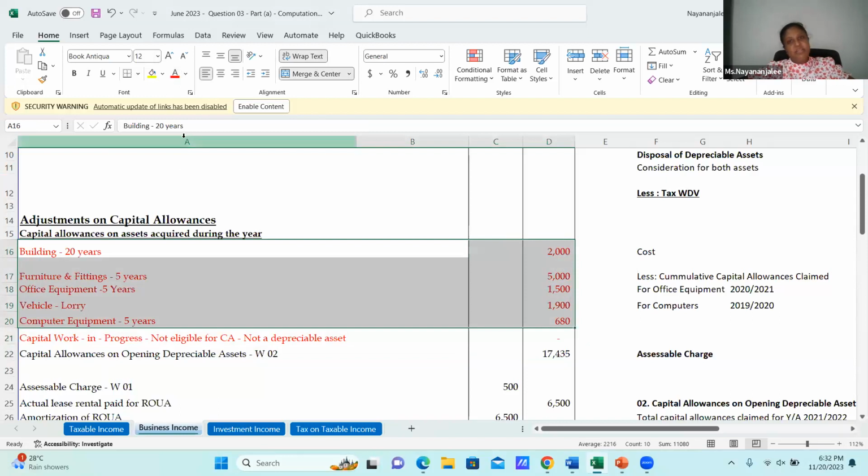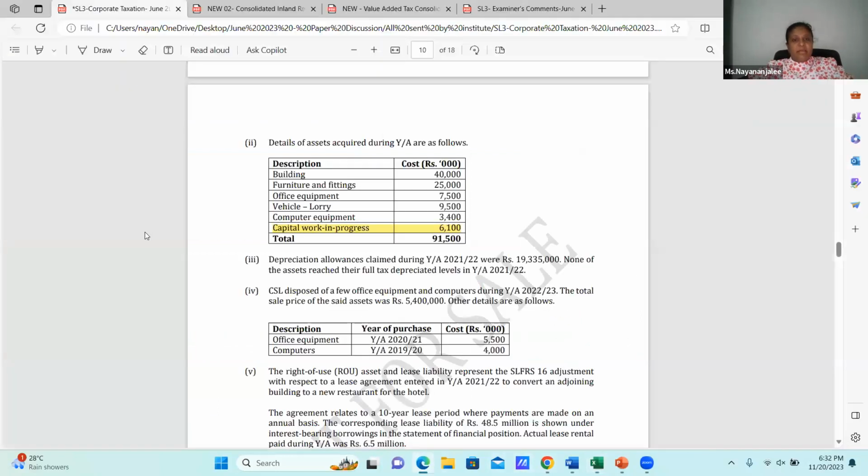Okay, that adjustment is completed. Now come to the next one, which is the depreciation allowances claimed during the year of assessment 21-22. When it comes to 21-22, is that our year of assessment? No, it's my previous year of assessment. What is the amount of capital allowances claimed for that year? It's 19,335,000. Then what's the condition?